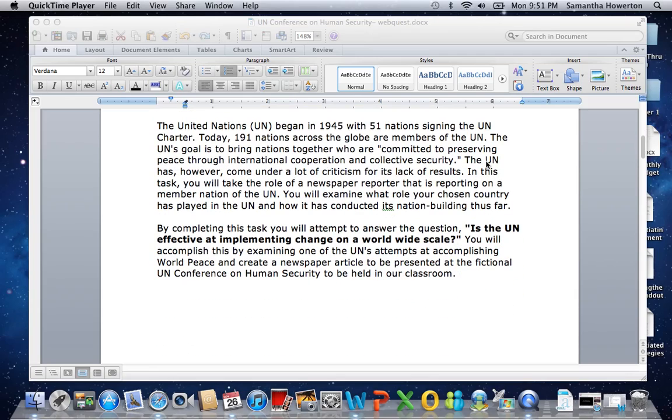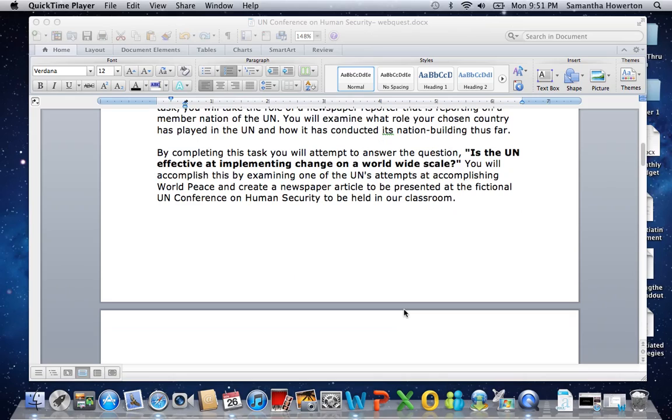If you go look down at the bottom, it says, by completing this task, you will attempt to answer the question, is the UN effective at implementing change on a worldwide scale? Is the UN actually working, or is it just there for show? Okay? So you're going to do this by actually creating a newspaper article based on your research.